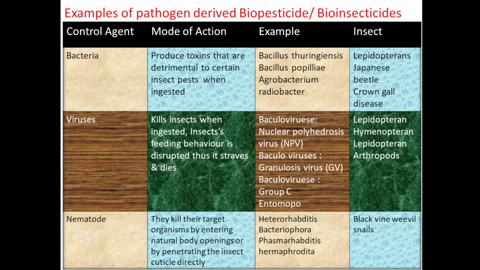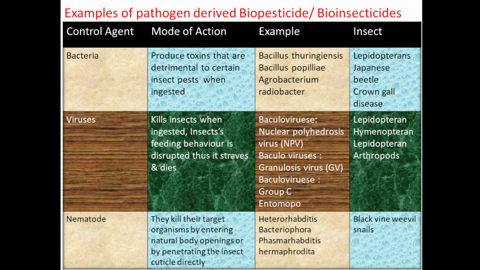Viruses kill insects when ingested. The insect's feeding behavior is disrupted, thus it starves and dies. So when these viruses are ingested by the insect, its feeding behavior is disrupted, it will starve and it will die.